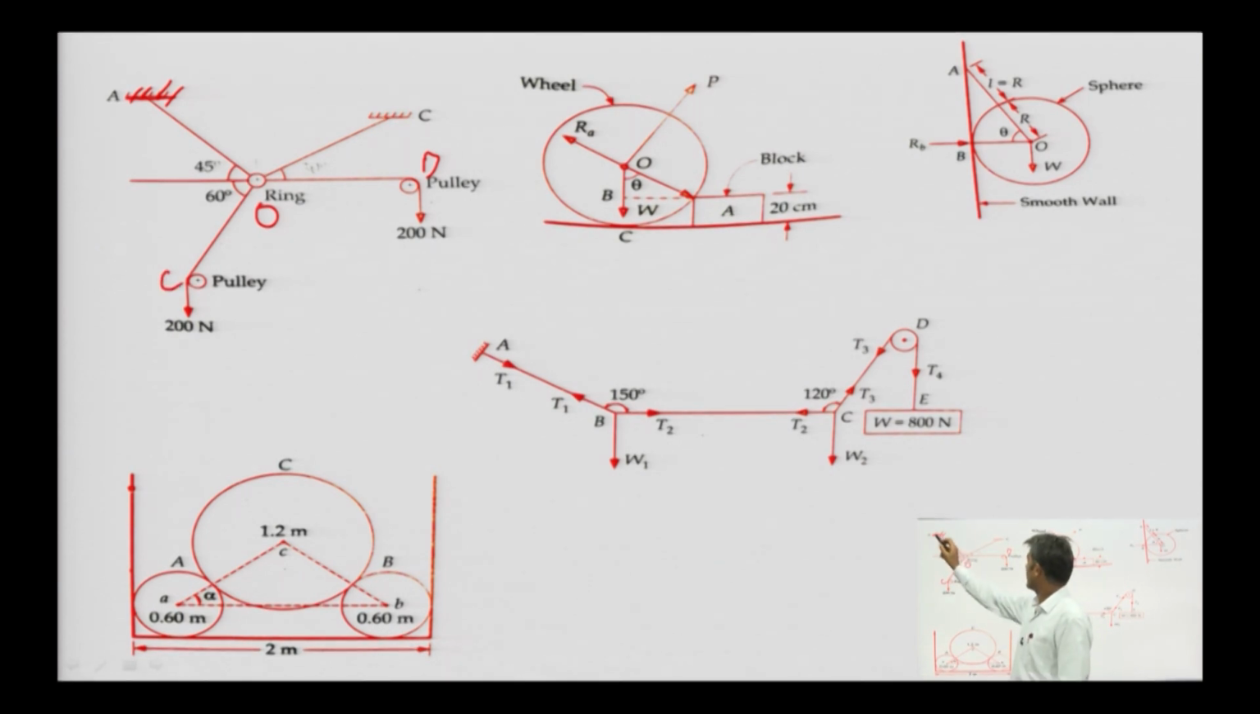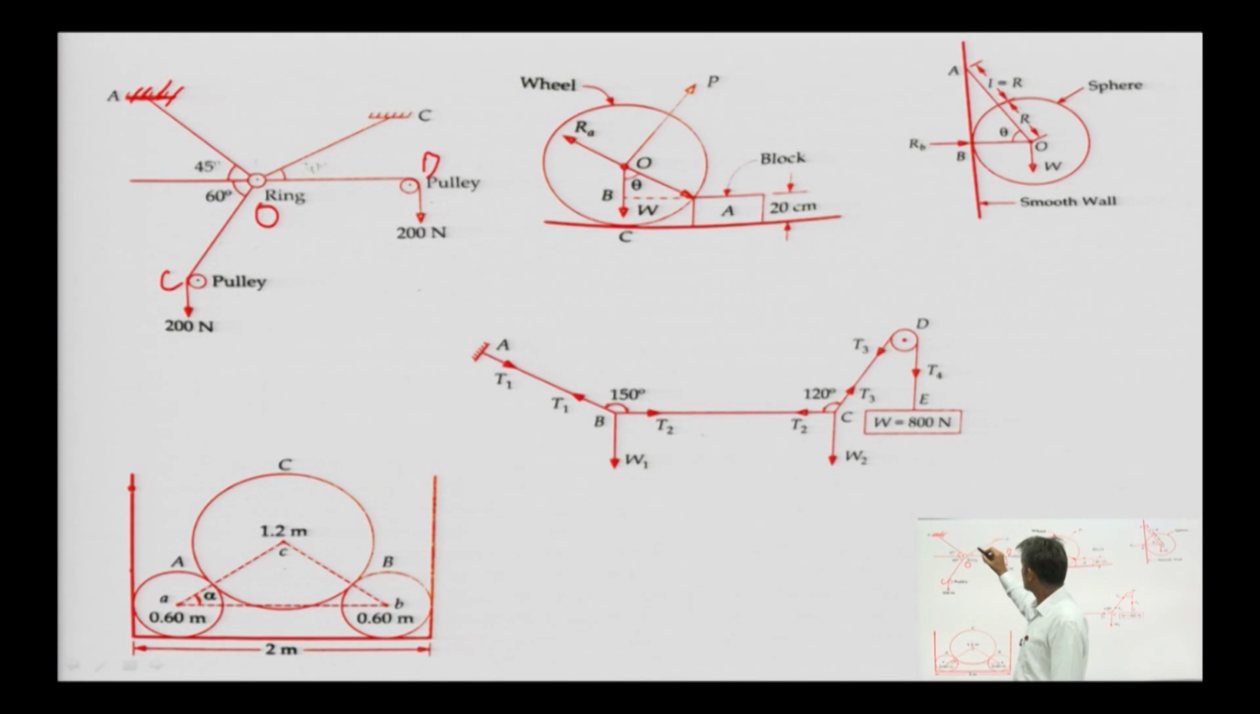String OA is clamped at point A, string OC is clamped at point C, string OB passes over a pulley. The pulley can be frictionless or can have friction. The third string passes through a pulley and a weight of 200 Newton is hanging over that.